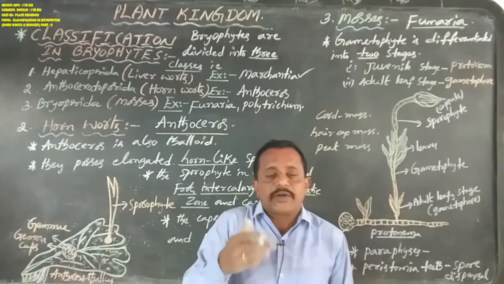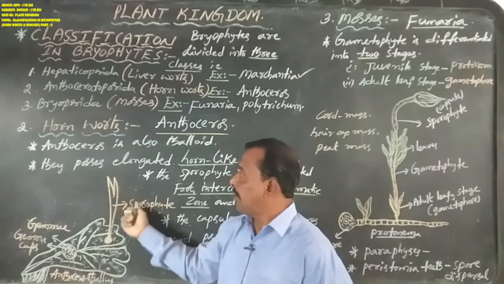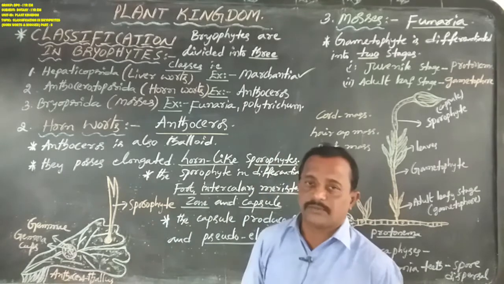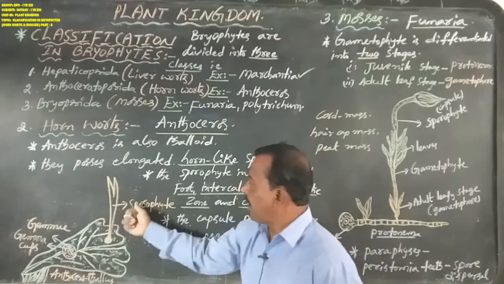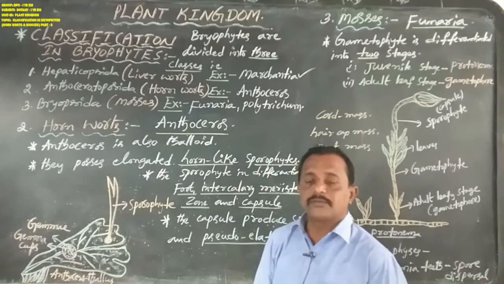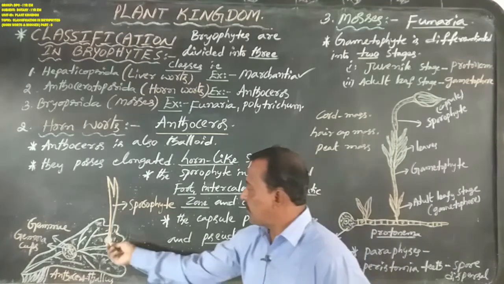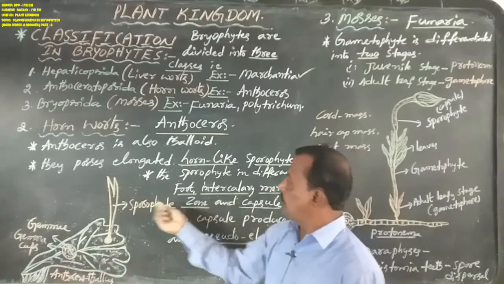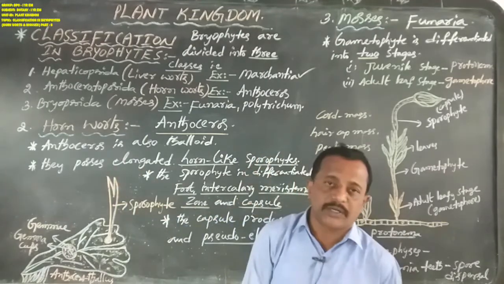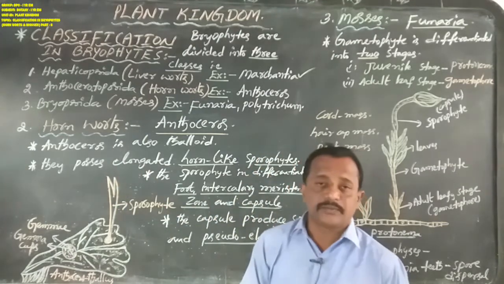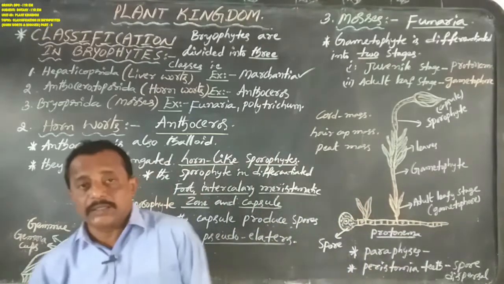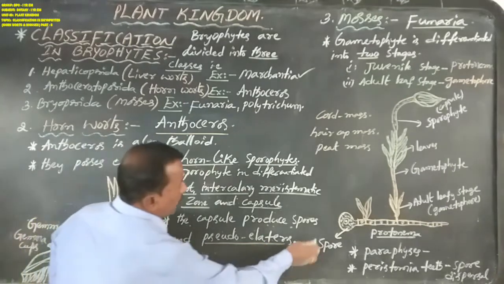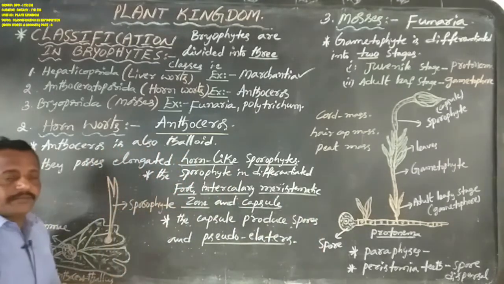This sporophyte always appears as an elongated horn-like structure, and it contains three parts: the first part is the foot, the second part is the intercalary meristematic zone, and the third part is the capsule. The Marchantia sporophyte is differentiated into foot, seta, and capsule.